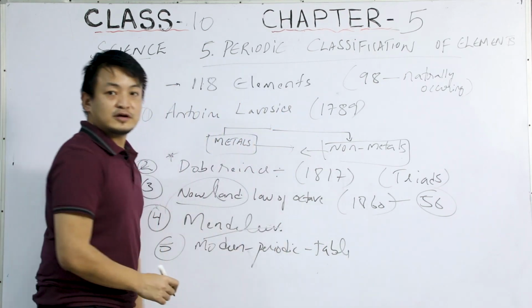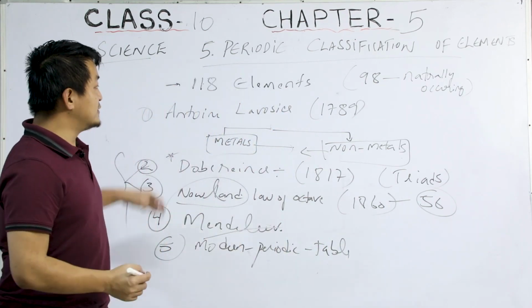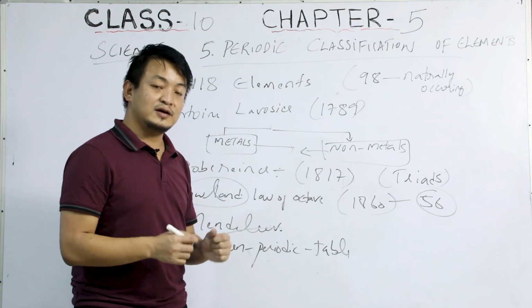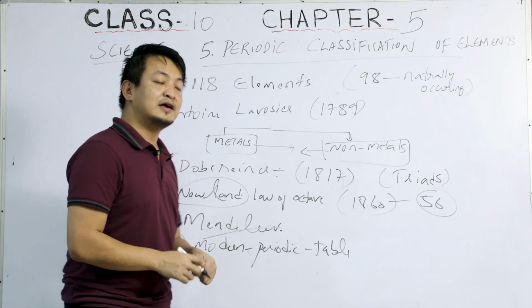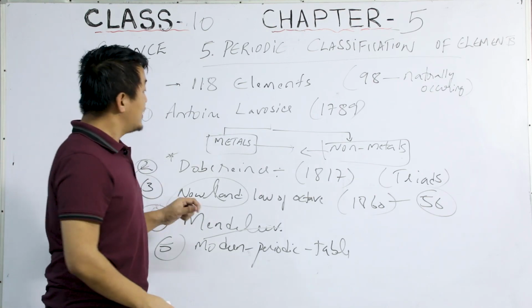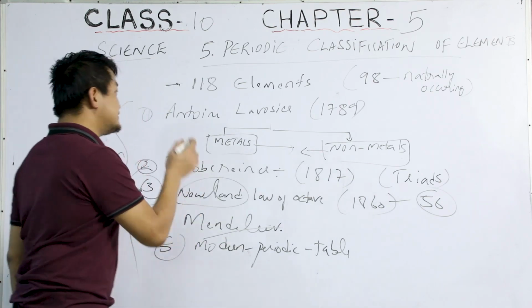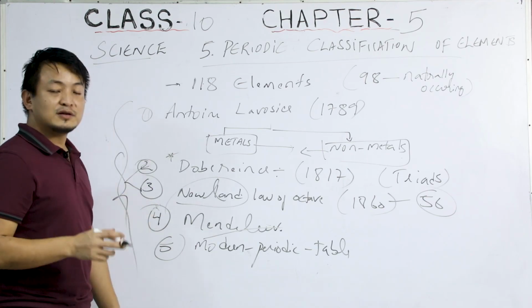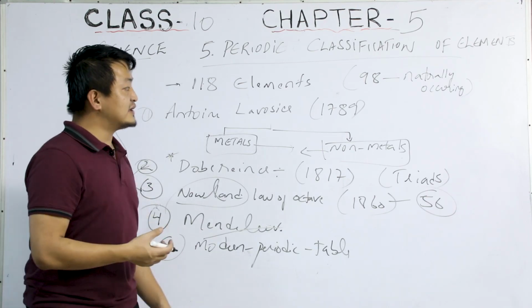So it was a long journey. The modern periodic table that we have today did not happen in a snap. I have mentioned 5 scientists' names, but there are more; these are the most notable ones.